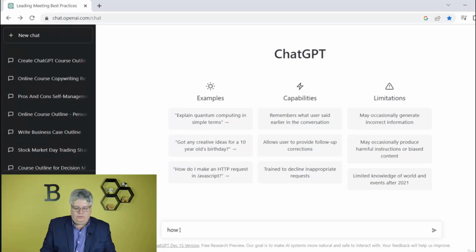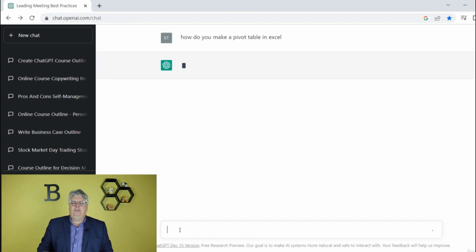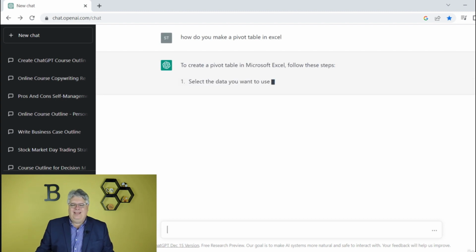And I certainly don't want to know the history of spreadsheets. I mean, I'm sure it's exciting. My wife, the accountant, probably would love it. No, not so much. So maybe I say, how do you make a pivot table? And if you don't even know it, just describe what it is. Like, how do I sort my information, with columns with an arrow on top or something like that? But how do I make a pivot table in Excel? So again, this should not come back with Excel is a spreadsheet that's loved by millions around the world, or something like that.